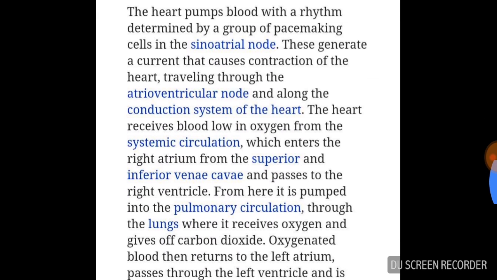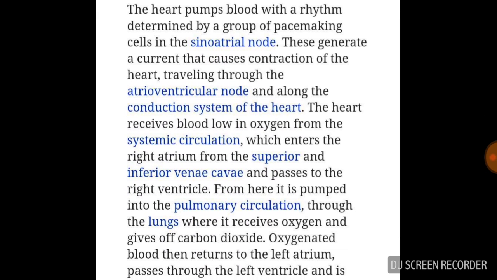Now we will study the rhythmic movement. How does the heart get its rhythmic movement? The heart pumps blood with a rhythm determined by a group of pacemaking cells in the sinoatrial node. The sinoatrial node is a pacemaker. Pacemaker means it gives the rhythm, the contraction of the heart, and due to this contraction the blood is pumped.